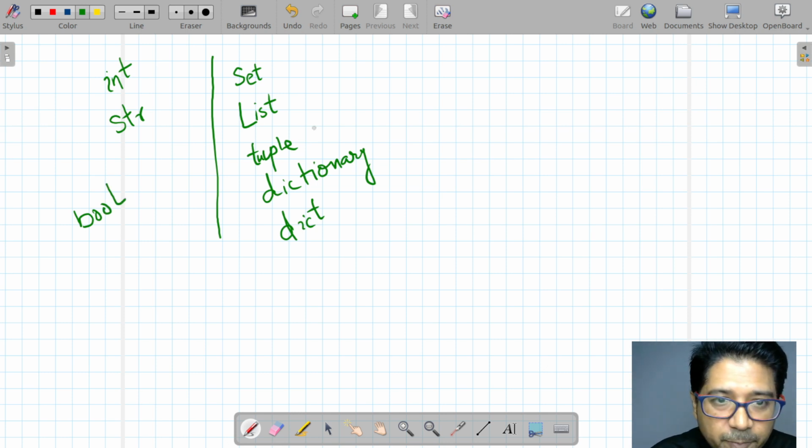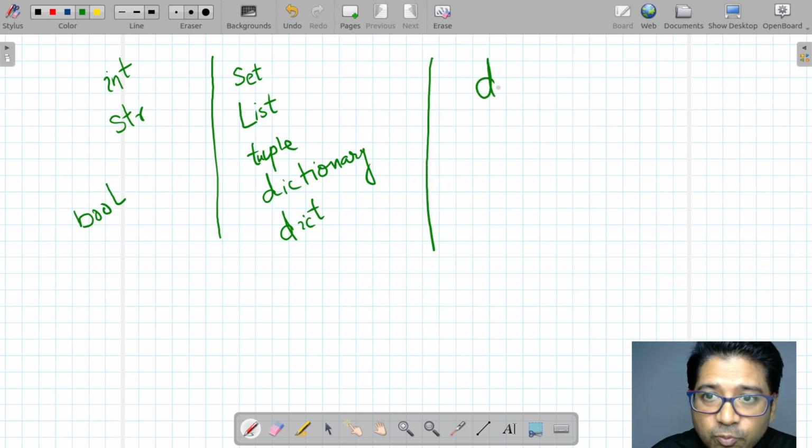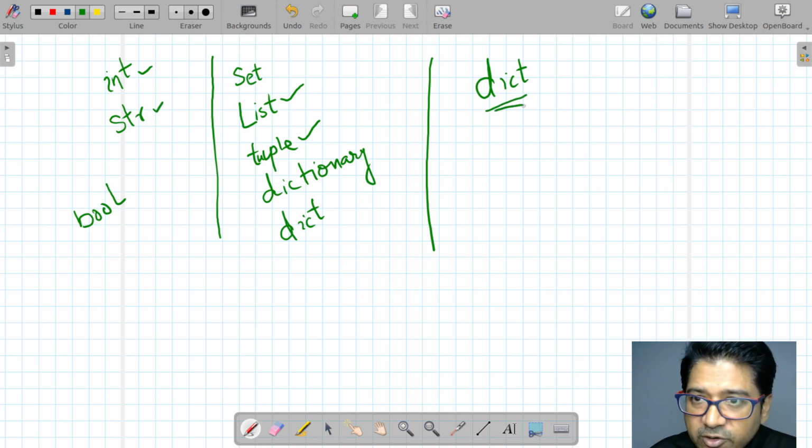So let's discuss dictionary. Today we're going to explore dictionary. We have discussed the tuple, the list, the string, and here we are discussing the dictionary. A dictionary has a key and a value, called a key-value pair.